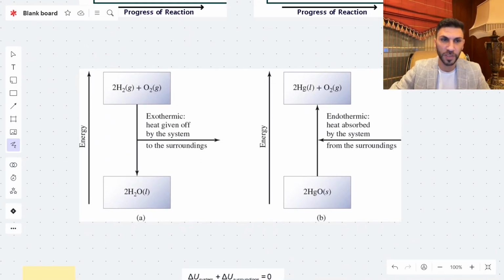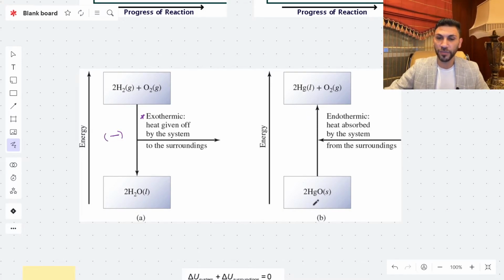The first example is when hydrogen gas reacts with oxygen gas. It will be an exothermic reaction because the reactants have higher energy than the products, as you can see here. So the heat was given off by the system to the surroundings, and it's going to be a negative sign.